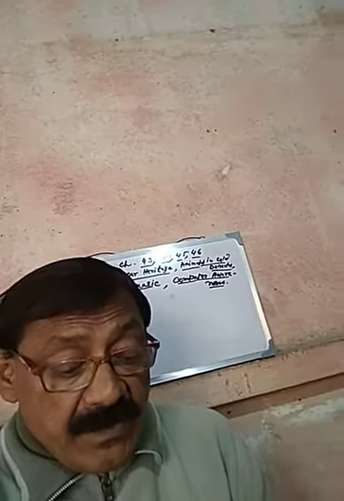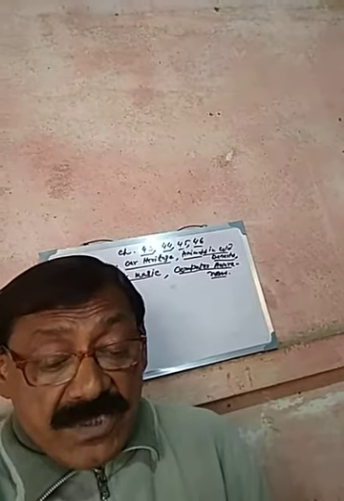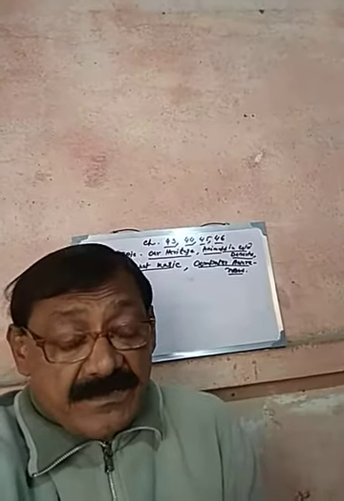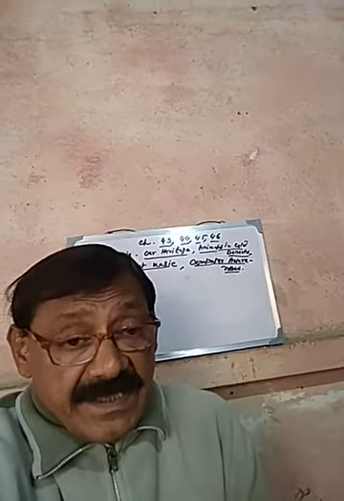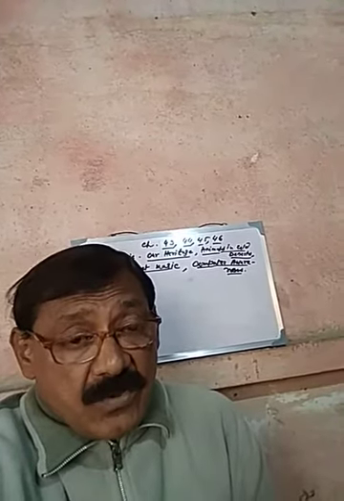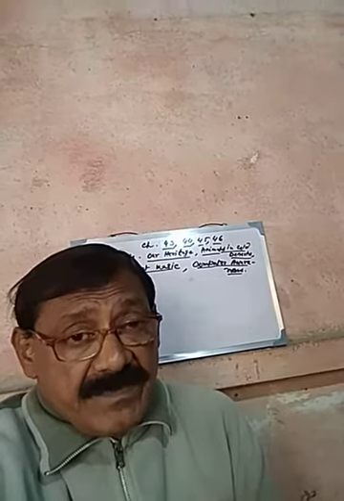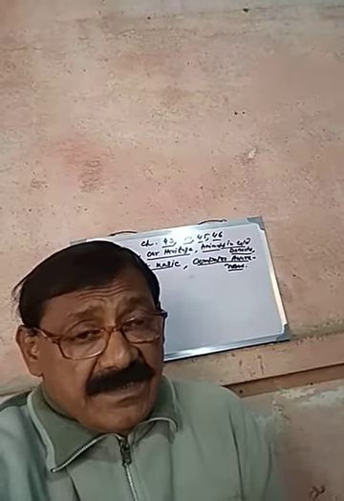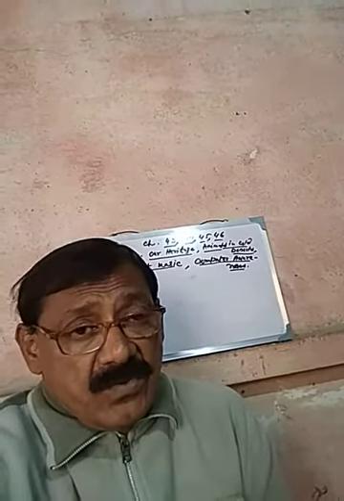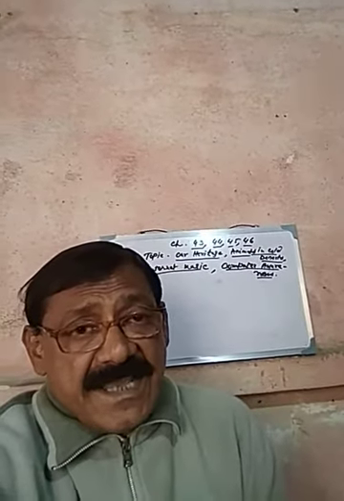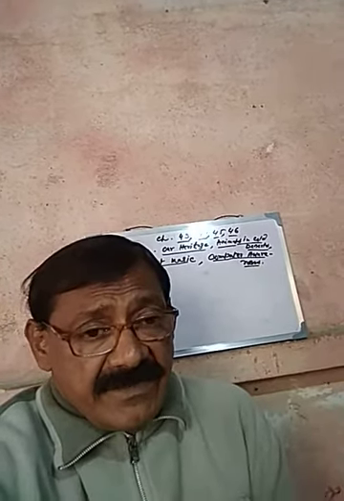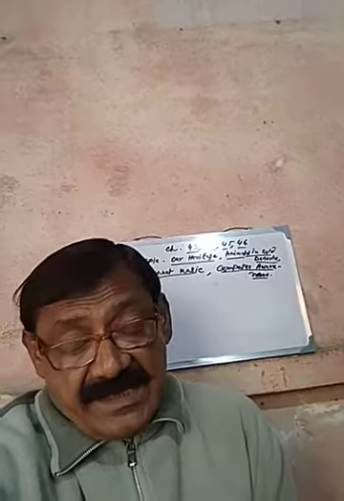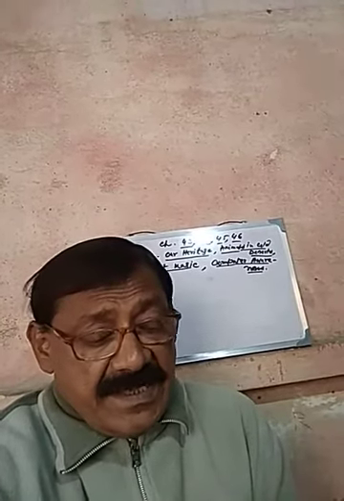And next one, which monument was built by the British in the memory of 90,000 soldiers killed during the First World War? It was done by the British at the end of the First World War, in order to pay tribute to the 90,000 soldiers who sacrificed their lives. That was India Gate. It is situated at the center of New Delhi.